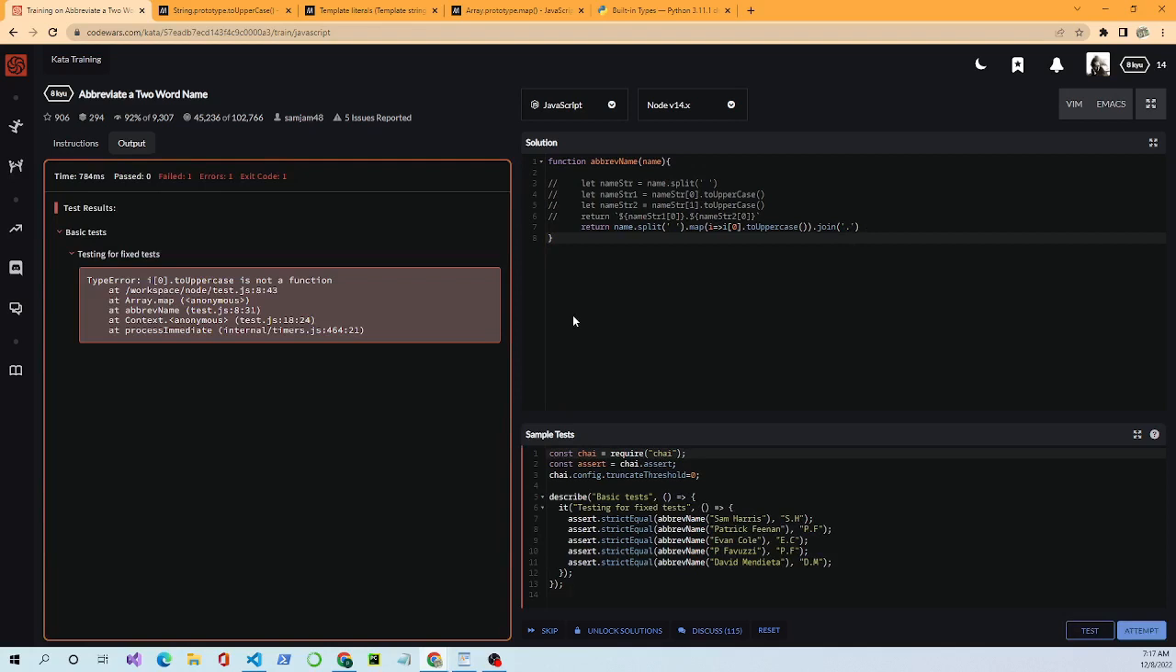And it failed. Why did it fail? It says over here, to uppercase is not a function. Well, it should. Let me see. To uppercase is not a function. This is very interesting because it should work. So we name dot split.